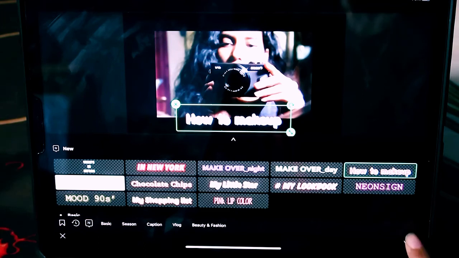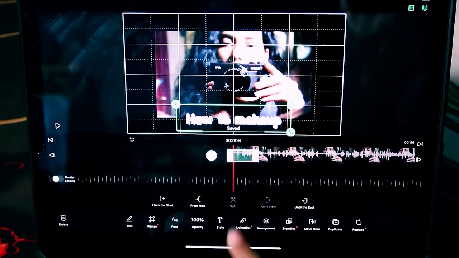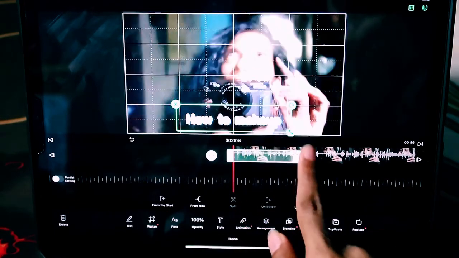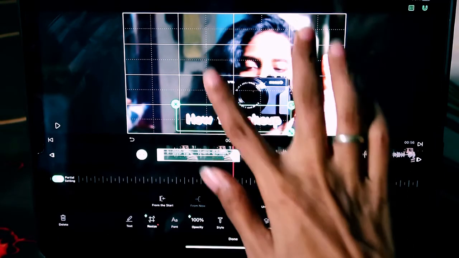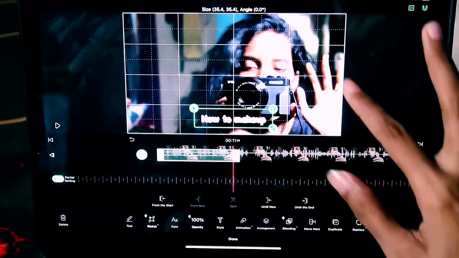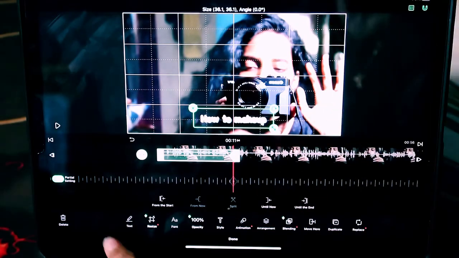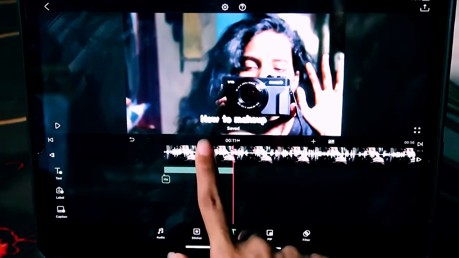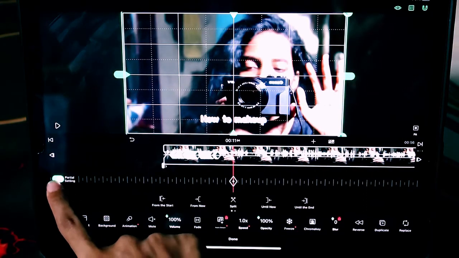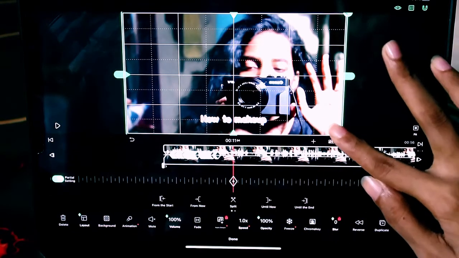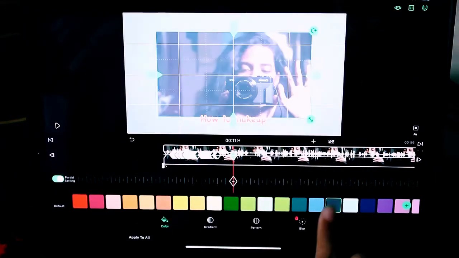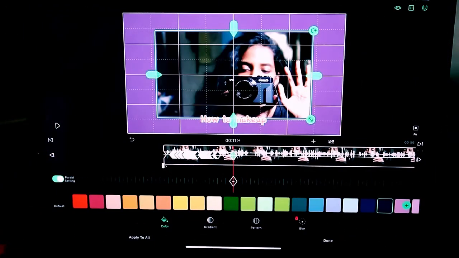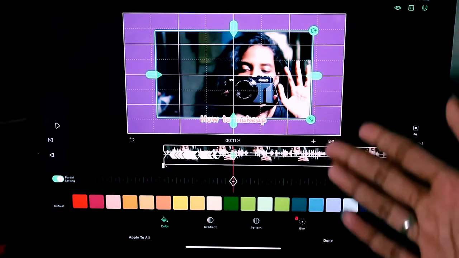Okay, and you can make partial editing on it by clicking on this partial setting option. I'll show you guys. Wait, so you need to click on this and click on this partial setting option, and next you can change the background. Okay, like this. I'll make an in-depth video on this VLLO application.